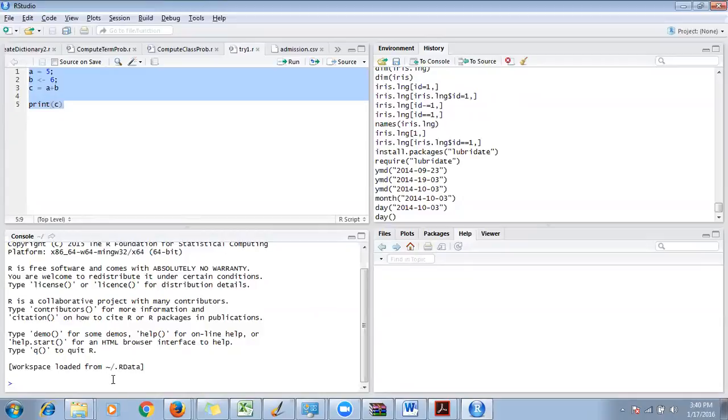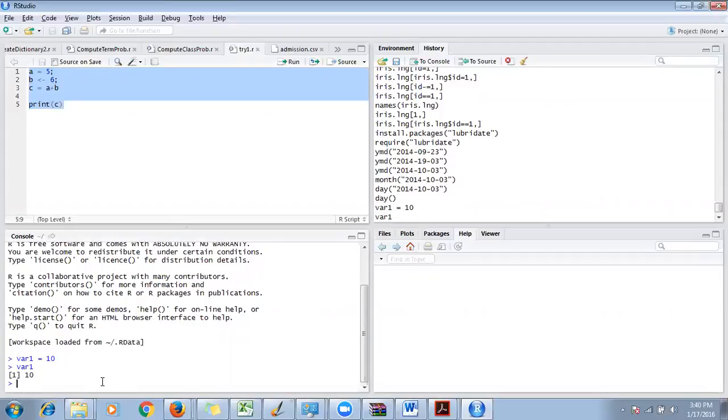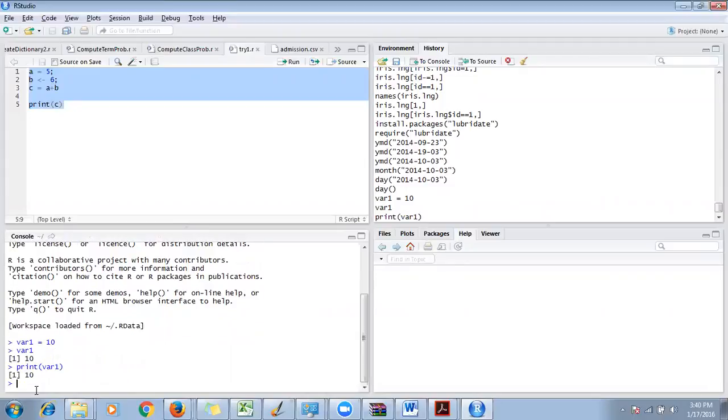Let's say my first variable, var1 equal to 10. When I executed var1 equal to 10, look at this. I executed two lines. First, I assigned the value 10 to a scalar called var1, and then I printed var1. You can just write var1, or you can also say print(var1). This will also print the same thing.